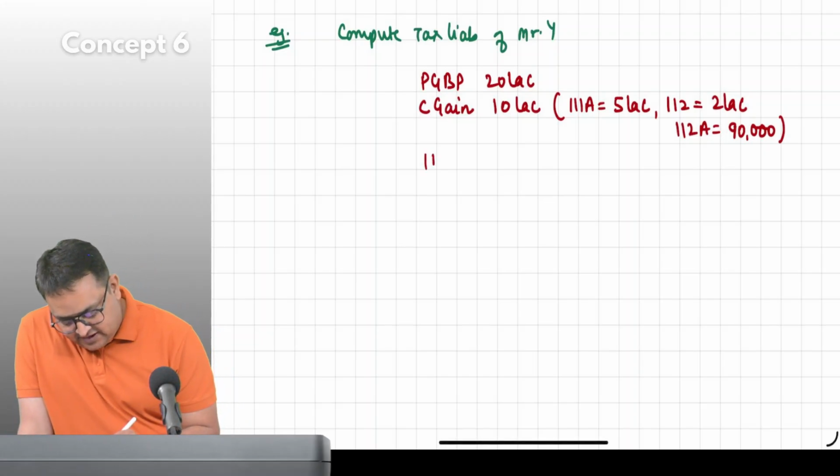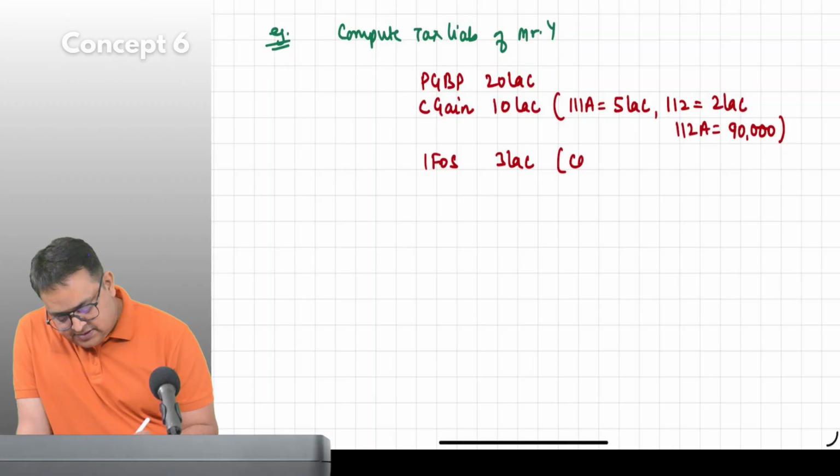This person has IFOS 3 lakh. Everything is coming from casual.